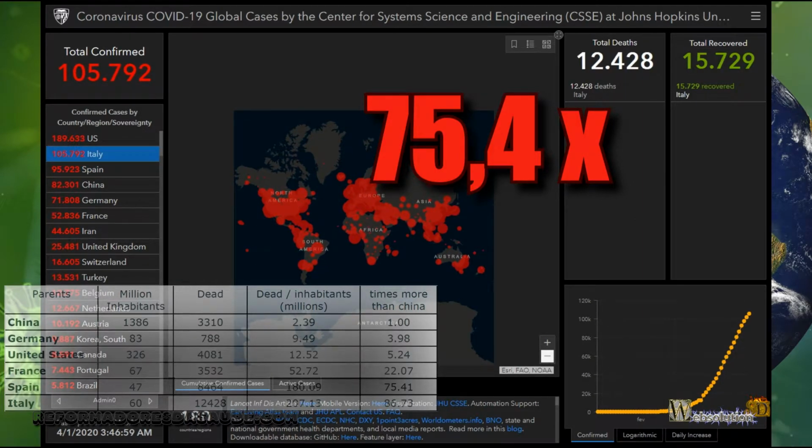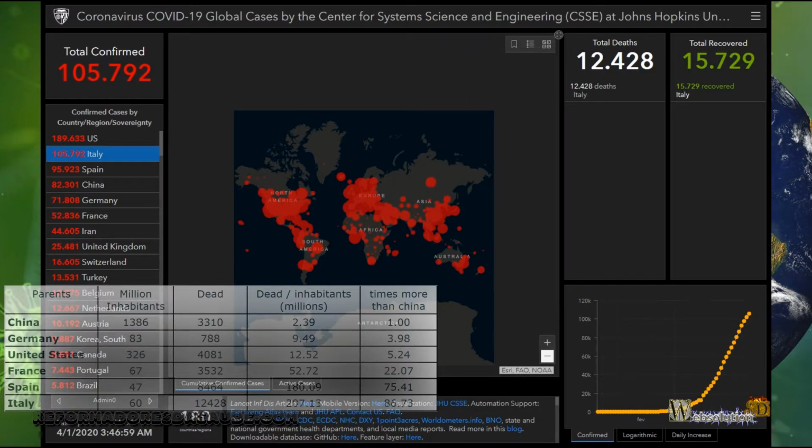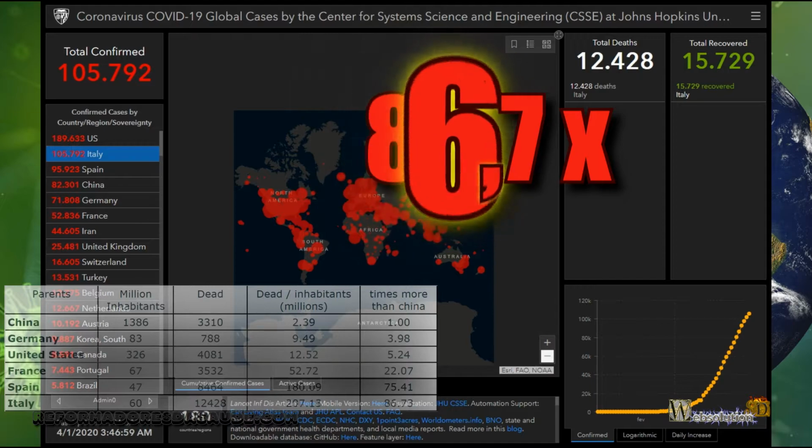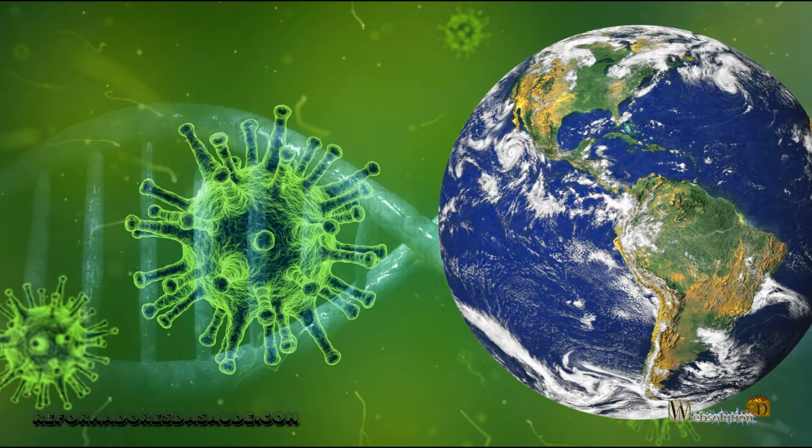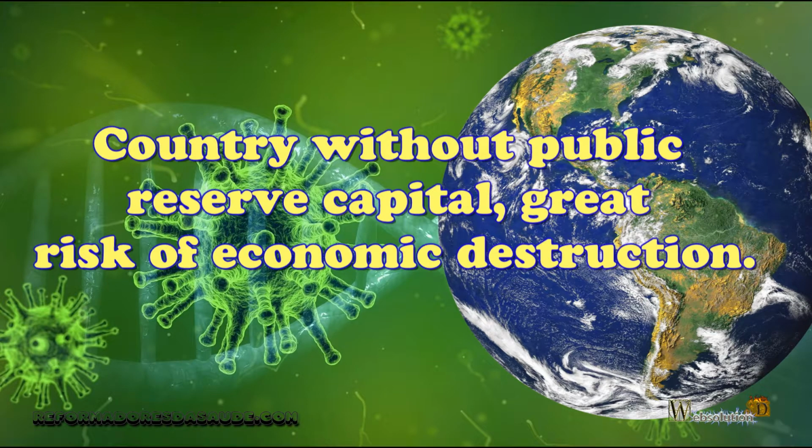We have Italy with 12,428 deaths, population of 60 million, killed per million inhabitants 207, which is 86.7 times greater than China. What can we observe with this? That China was overwhelmingly more active in reducing deaths than other countries.